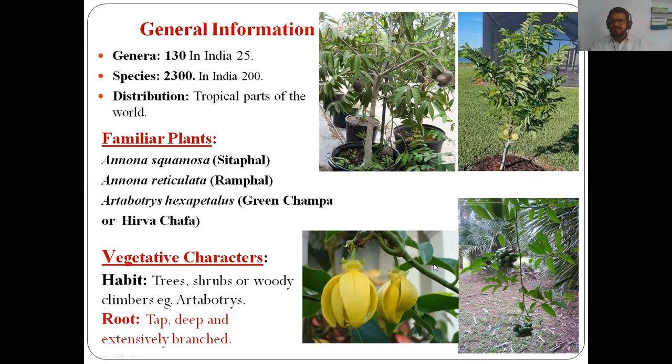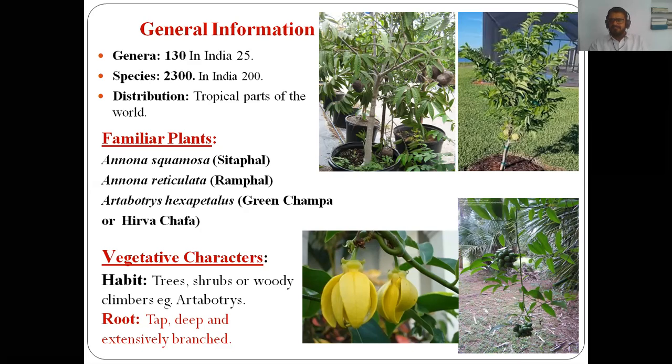So these are some familiar plants. In India it is represented by 200 species and 25 genera. Among these 25 genera and 200 species, these three plants we have taken as familiar examples, that is Annona squamosa, Annona reticulata and Artabotrys hexapetalus, that is hirva champa or green champa. Then we have to see the vegetative characters of Annonaceae, and in this case we have to see about